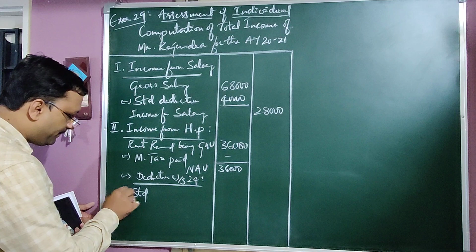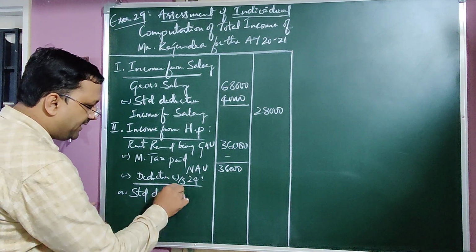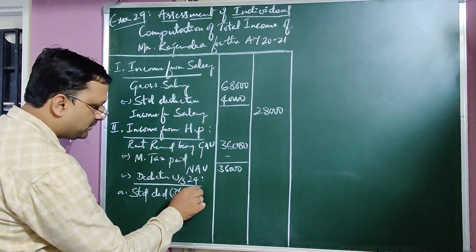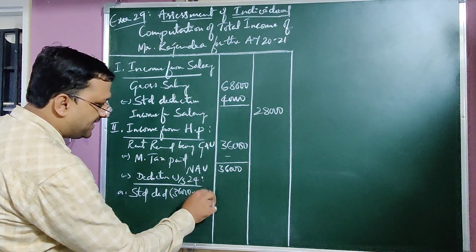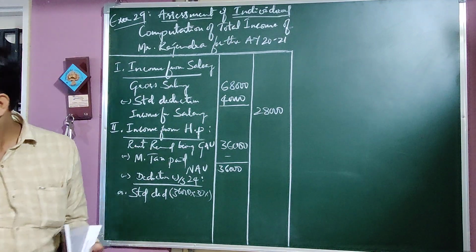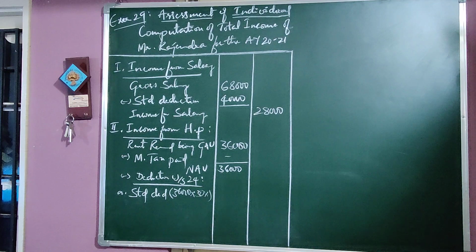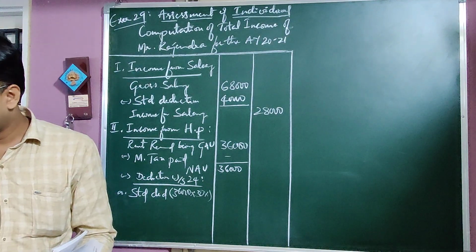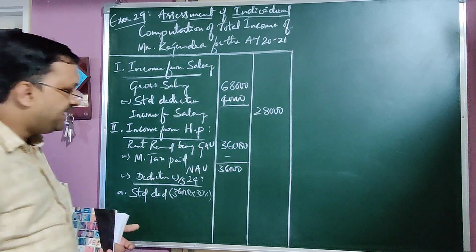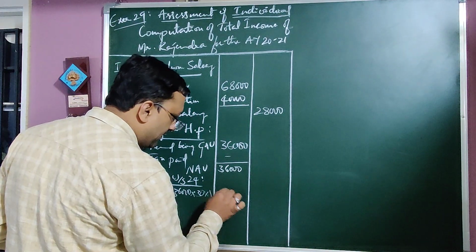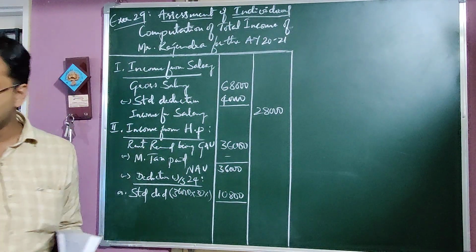Then house property income 36,000 minus the standard deduction. Standard deduction is 36,000 into 30%, which is 10,800.